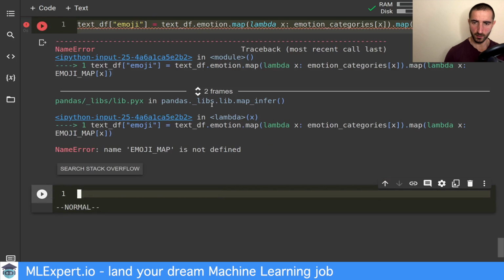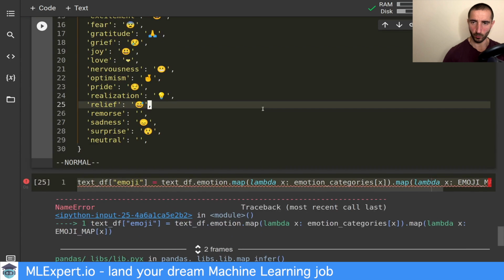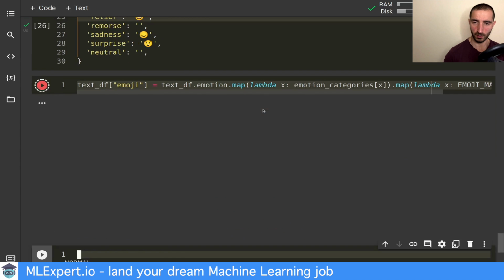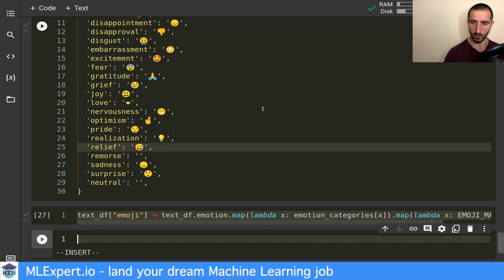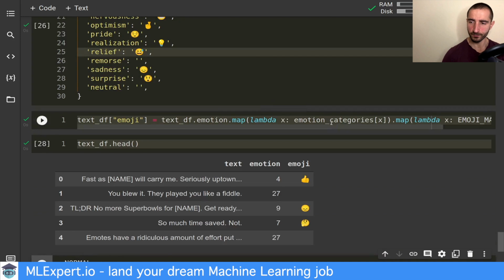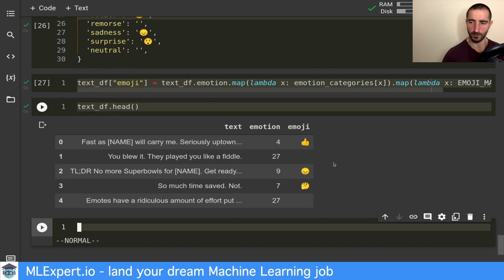Let me run this. And the emoji map is not defined. Let me define it. All right. So now if we have a look at the text data frame, this should give us this, which is great because we now have an emoji associated with each text that we have right here. Just a little nice thing, I guess.